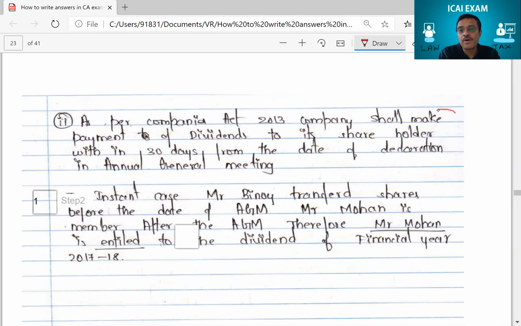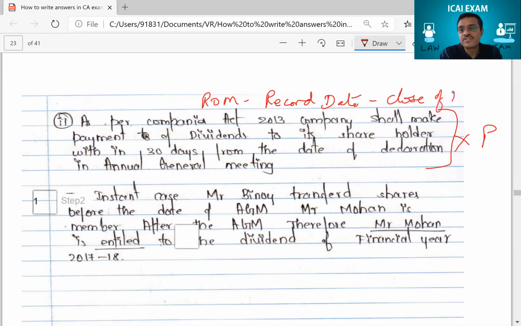Now, who asked this? This is a wrong provision of law. So, provision of law, but it's a wrong provision of law. I didn't ask about you have to pay in 30 days. You have to only write that it will be given to that shareholder whose name appears in the register of members on the record date. Whosoever's name appears in the register on the record date, that is on closure of register. So you should have written that. So if the student had written the provision of law correctly, you would have got the mark.